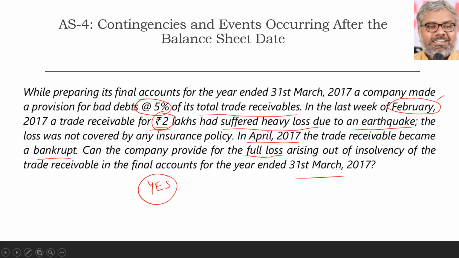Once again, the event, then whether it is an adjusting event or non-adjusting event, why is that? Then conclusion. That is the structure of the answers that we should always prepare.